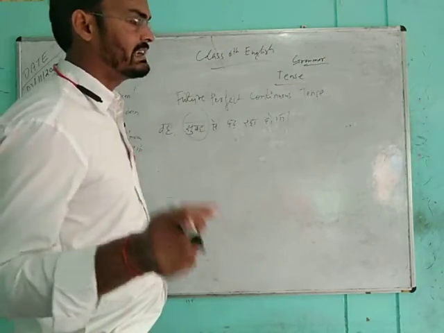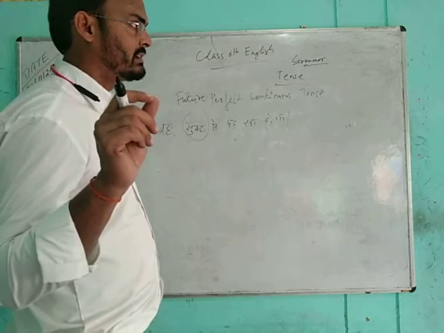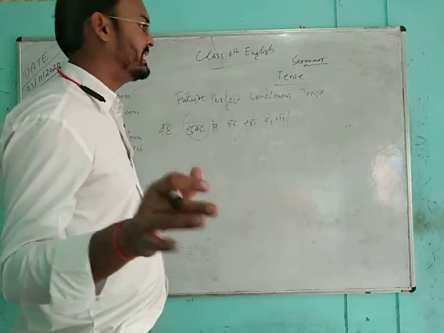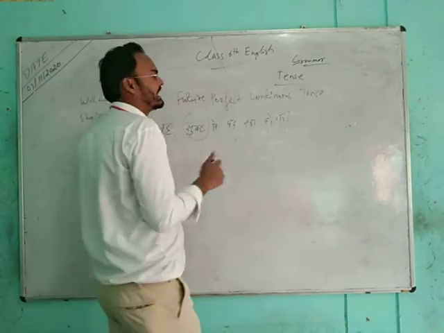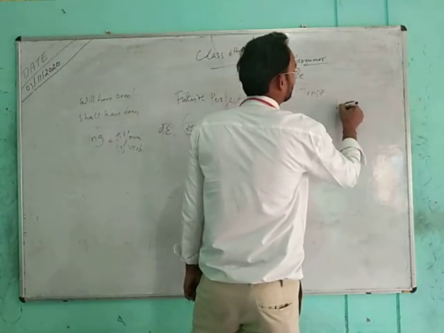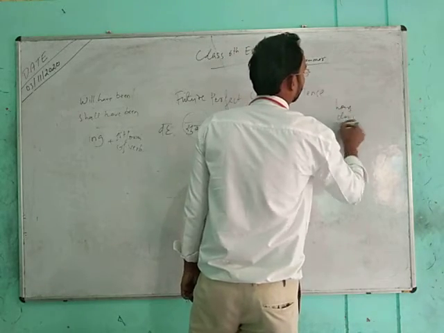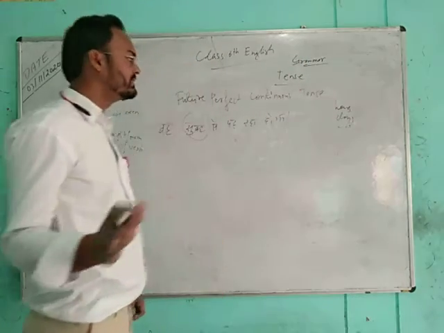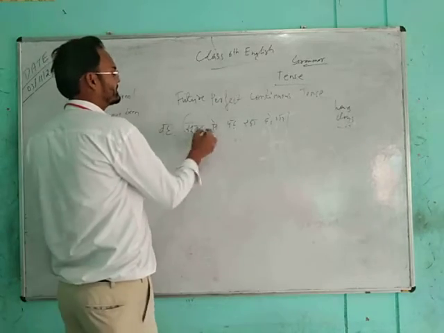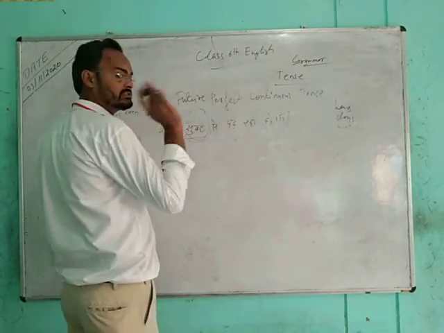But certain date, time, evening, year, morning, night are used with since. Uncertain time, that means hours, days, weeks, are used with for. So for certain time you will use since.